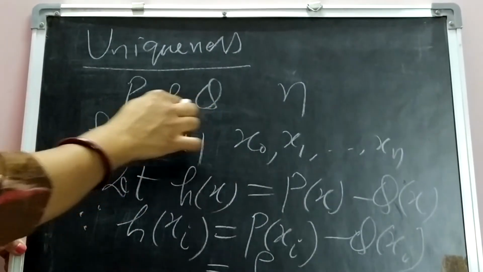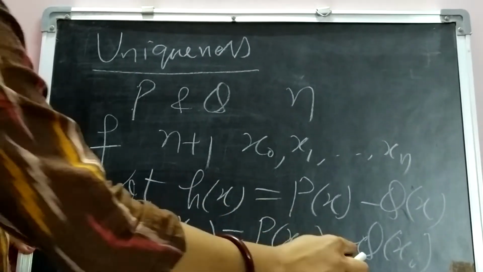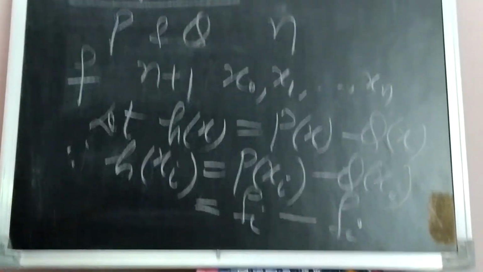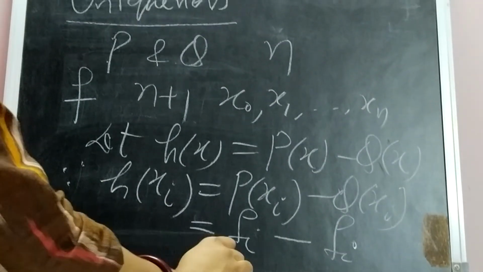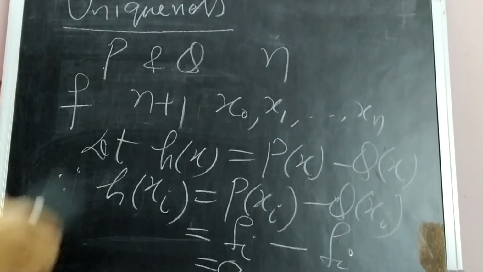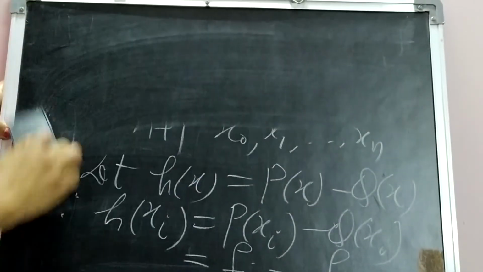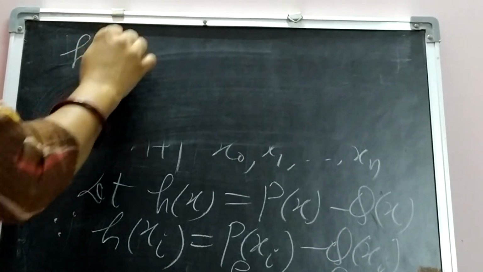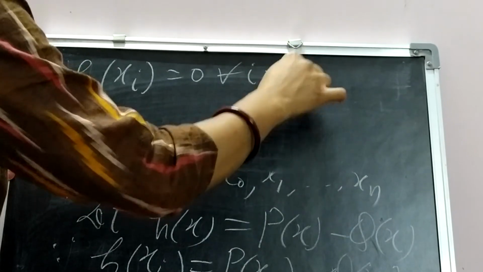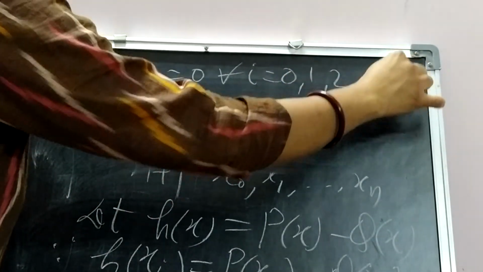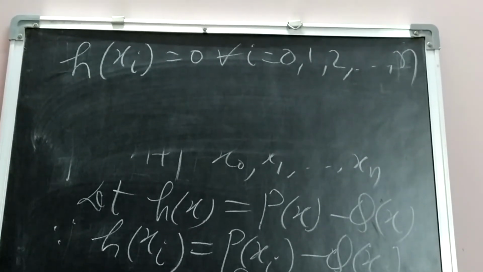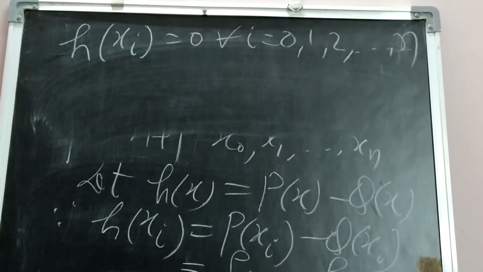Also we have assumed q interpolates f, so q at xi will also be equal to fi as per the interpolation condition. So we see that this value becomes 0. This will be true for all i, h at xi is equal to 0 for all i equal to 0, 1, 2, ..., n.